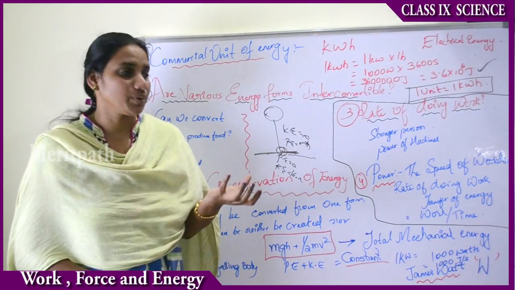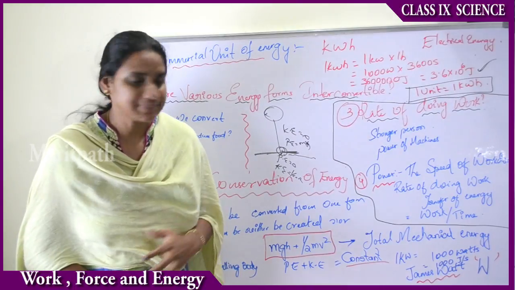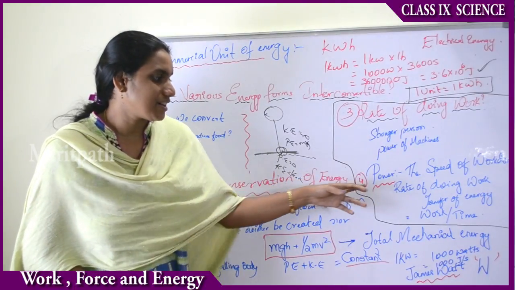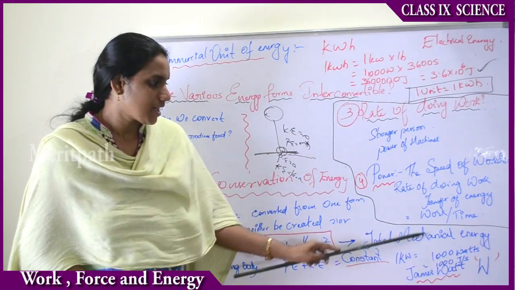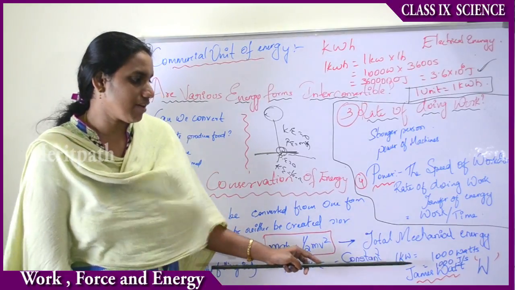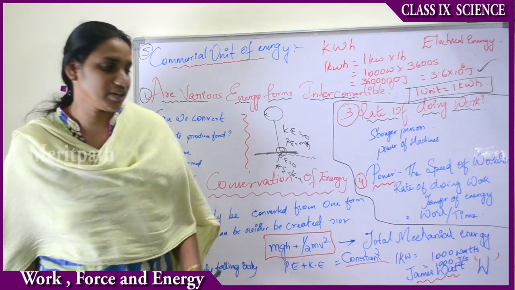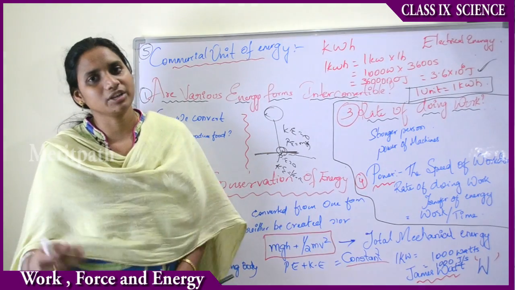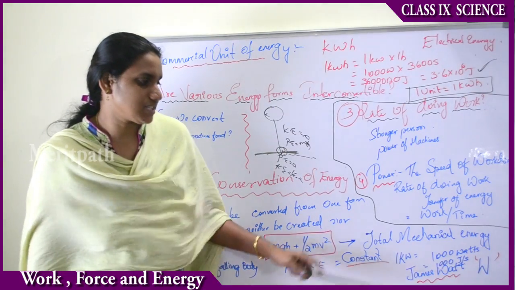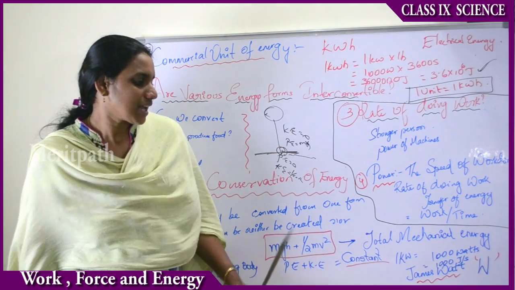The rate of doing work is known as power, and power is defined as work by time. James Watt is the scientist who defined the unit for power. Therefore the unit of power is watt, denoted with the symbol W, and 1 kilowatt equals 1000 watts.